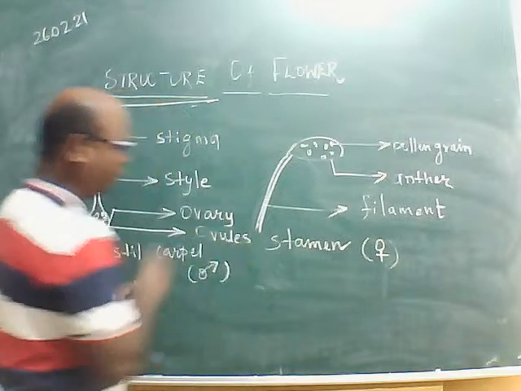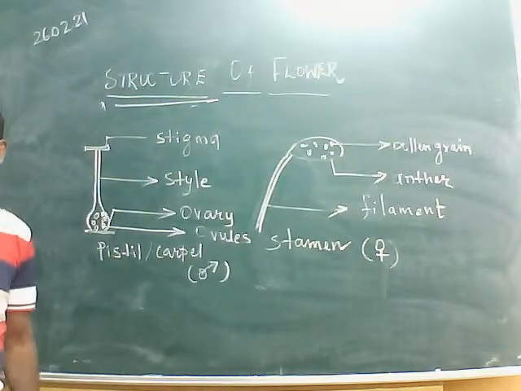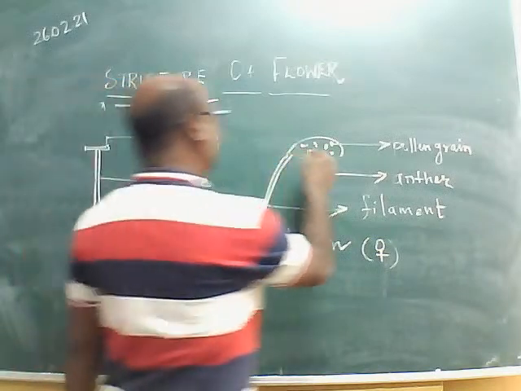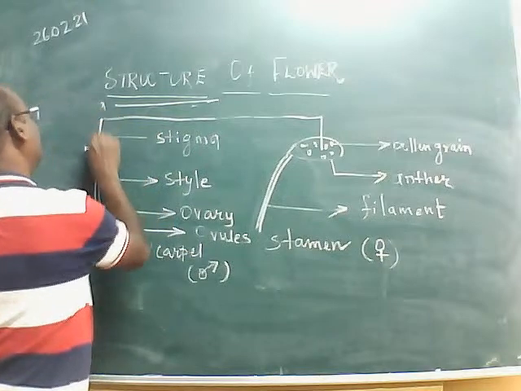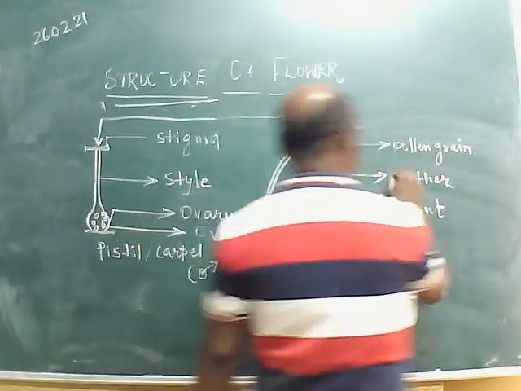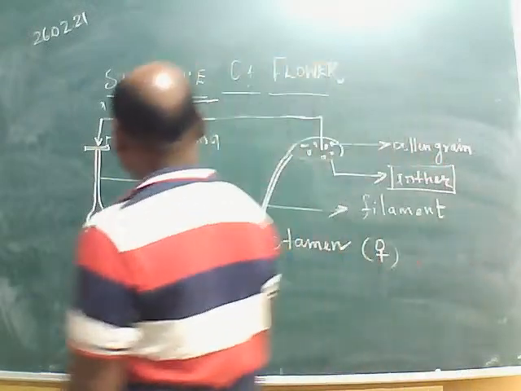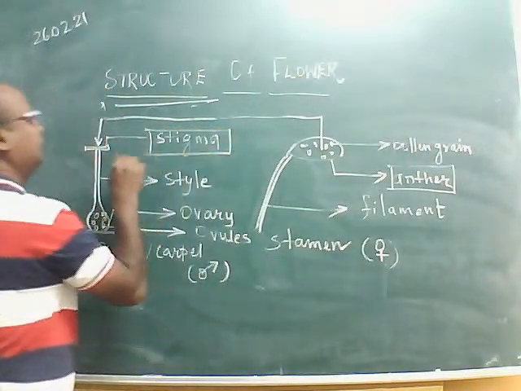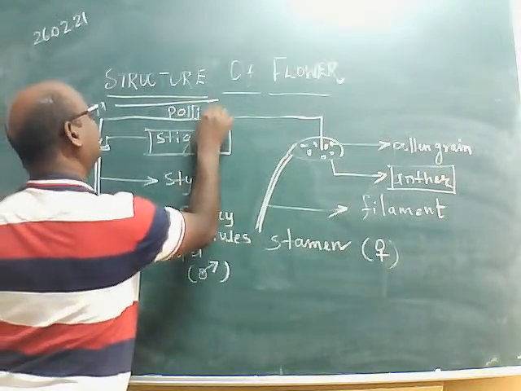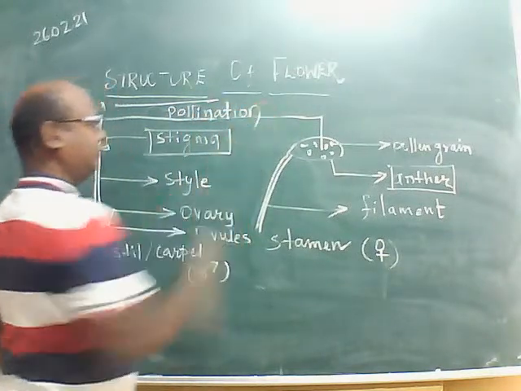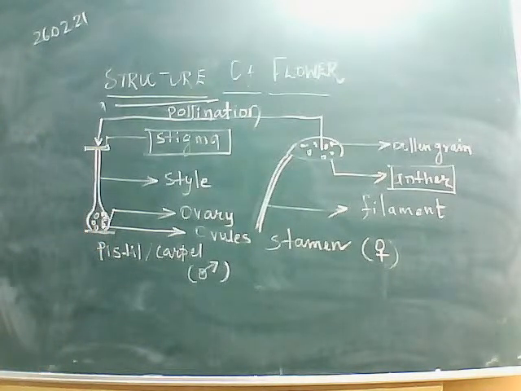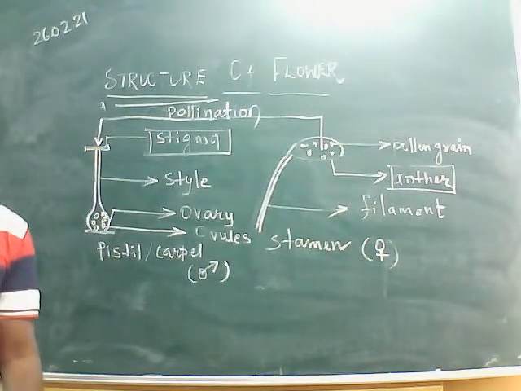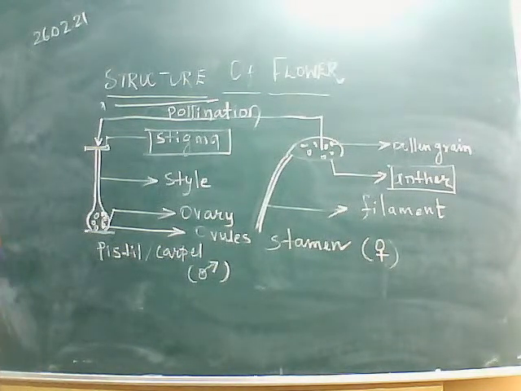Now, you know that the transfer of this pollen grain from the anther to the stigma is known as pollination. The transfer of pollen grain from the anther to the stigma of the same flower or another flower of the same species on a different plant is known as pollination.